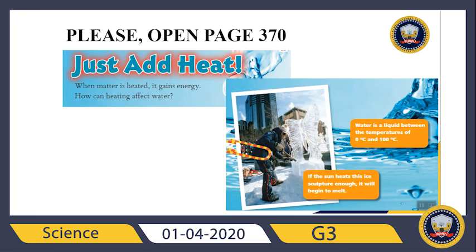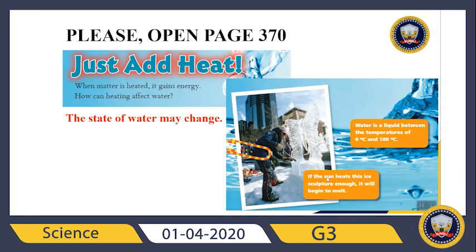So remember, the state of water may change if you give heat until 100 degrees Celsius, right? So I know water is a liquid between the temperatures of 0 degrees Celsius and 100 degrees Celsius. Why? Because I know water becomes solid at 0 degrees Celsius and water becomes a gas at 100 degrees Celsius. So the state of water may change when you are heating the water.